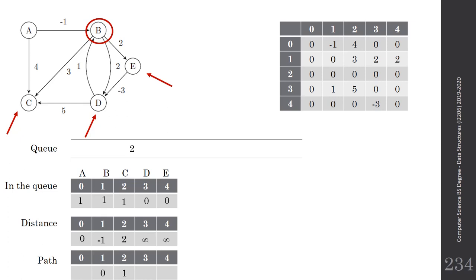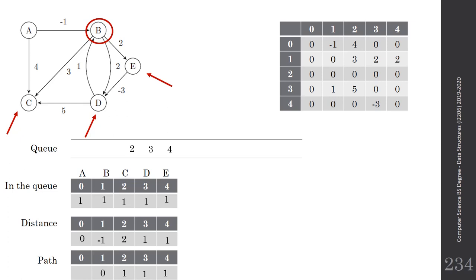For D, the distance from B to D. So for B, I look at the distance table, not in the graph. I look at the distance table, it's equal to -1. -1 plus 2 is equal to 1. And then the distance to D will be equal to 1. So I will update the distance and the path, and enqueue the element in the queue. And then I will move to E. Again, for E, the distance would be equal to 1, and I will pass from 1 and place it in the queue. Now we have finished the element number 1.